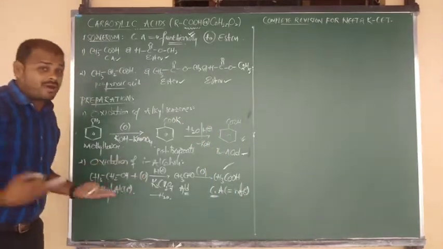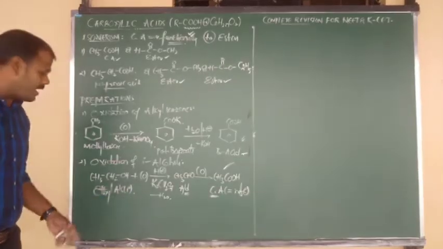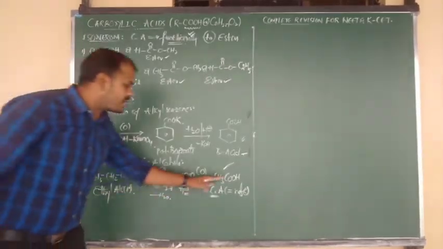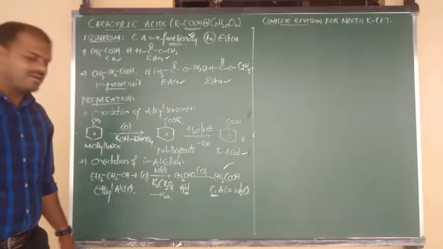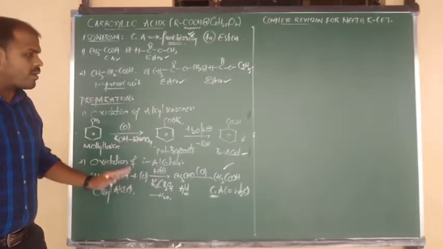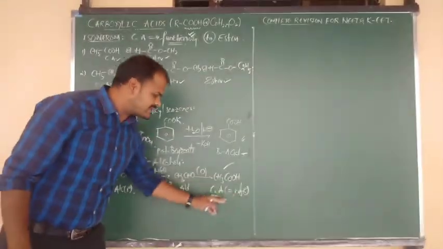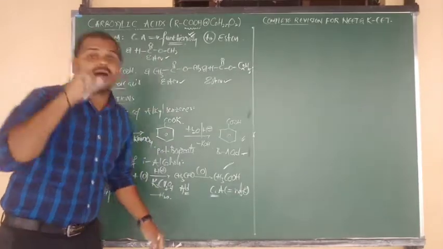With equal number of carbons. Check if you want, beta. Here 2 carbon, here 2 carbon, here 2 carbon. Yes or no? So primary alcohols upon oxidation give carboxylic acids with equal number of carbon atoms.